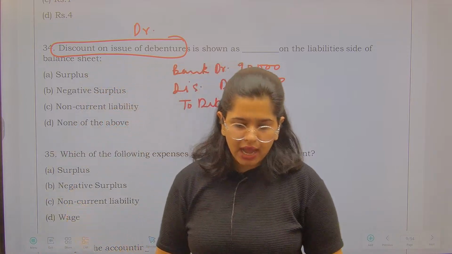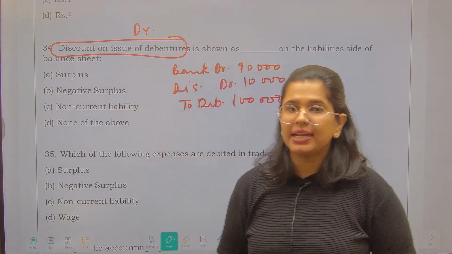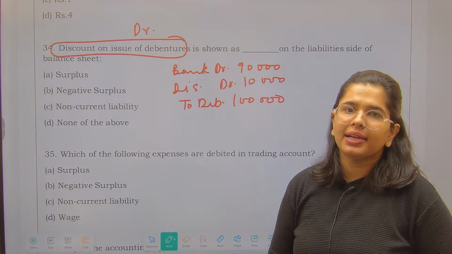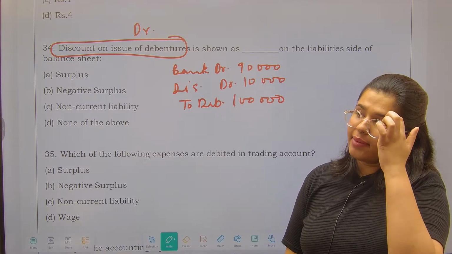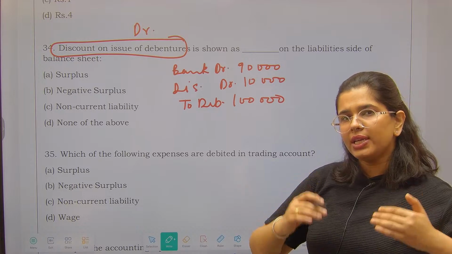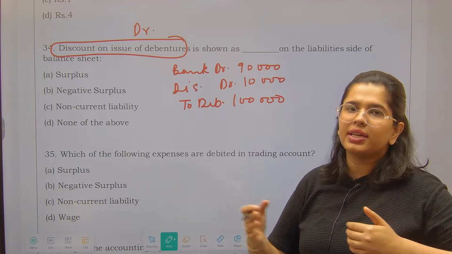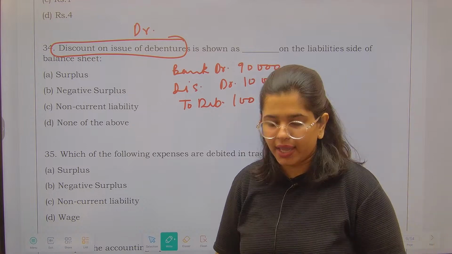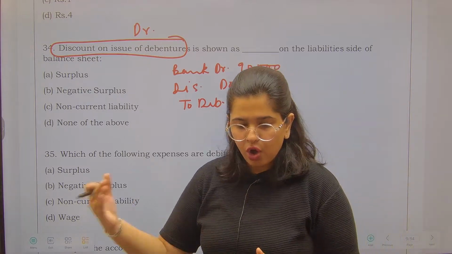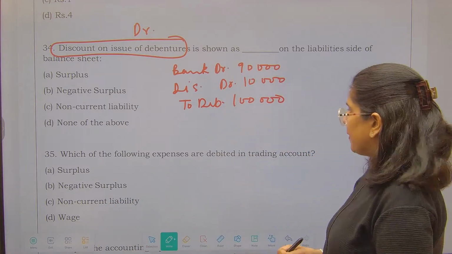So that means discount on issue of debentures is a debit item, and as a debit item, it is written on the asset side, right? We write it on the asset side because we take the impact of it over a number of years. We don't take the hit of it in just one go; we take it over a number of years, right?